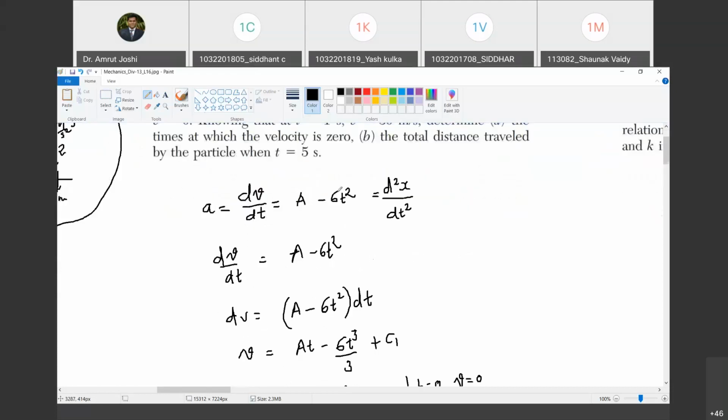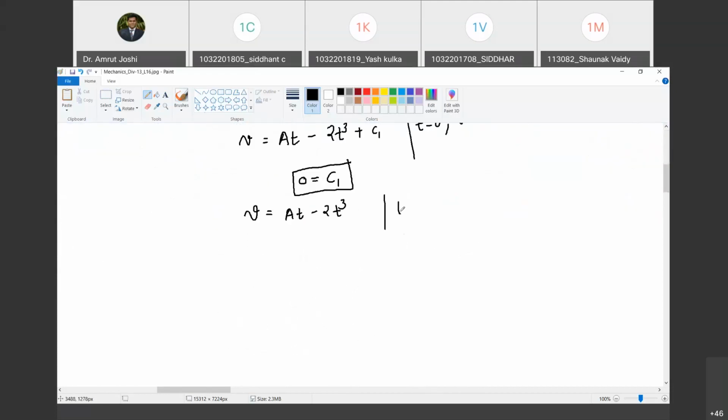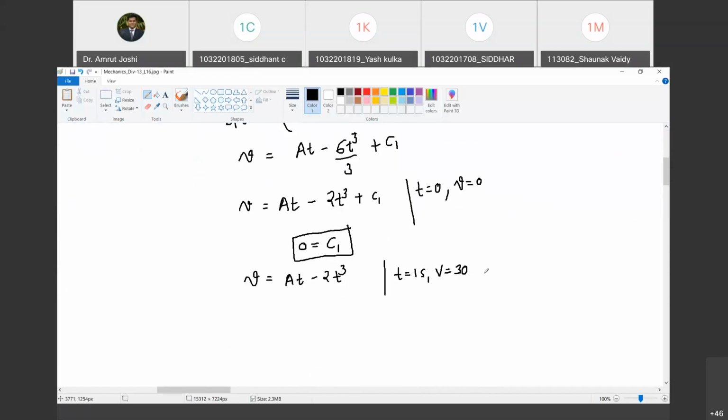Yes. There is one more condition given here. Knowing that at t equal to 1 second, velocity is 30 meter per second. This is also given. Are you with me? Yes. So if I substitute that here, what do I get? 30 is equal to A minus 2. Agreed? So therefore A is equal to how much? Tell me. 32. Is there any calculation mistake? Look once. No, sir. Yes. So A is equal to 32.